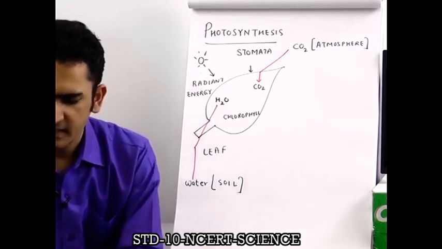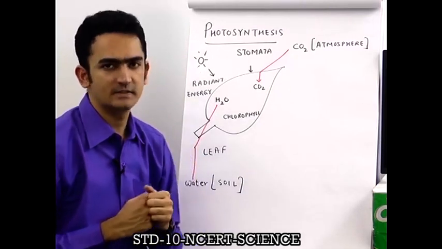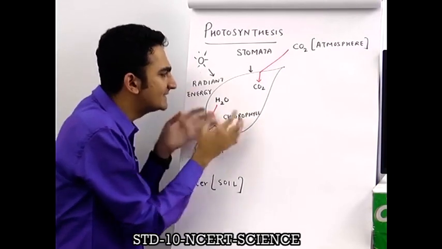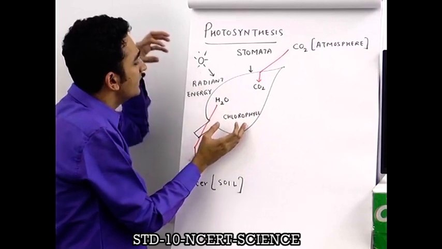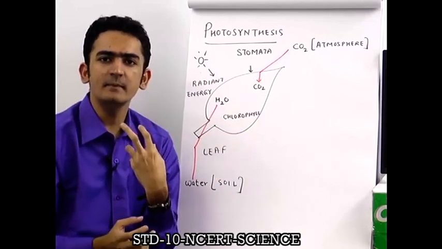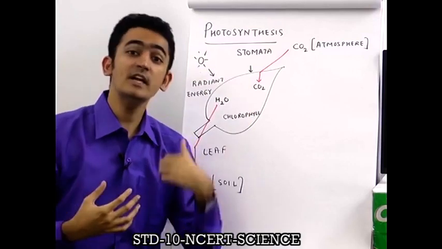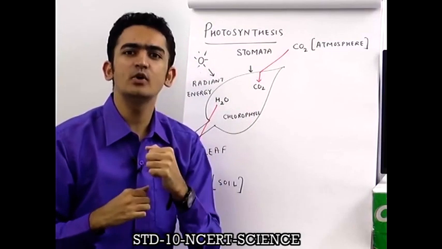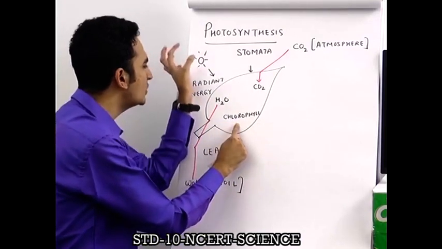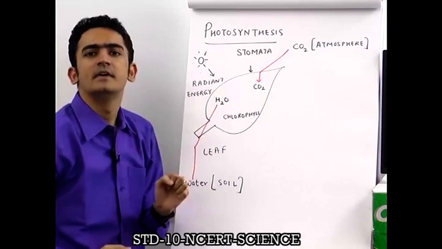Now, please give your best for the next few minutes, because I am going to explain you the steps of photosynthesis. Because of chlorophyll, which is present in the leaf, the radiant energy of the sun is absorbed. You and me, if we stand in the sunlight, we are not able to absorb the radiant energy of the sun. Only plants are able to absorb it. Why? Because of chlorophyll. So the importance of this raw material is that it is able to trap the radiant energy. As a result, the radiant energy now falls on the leaf and it gets absorbed.